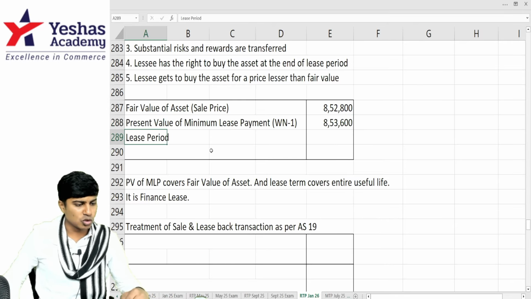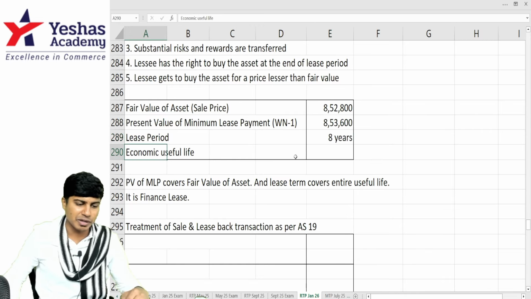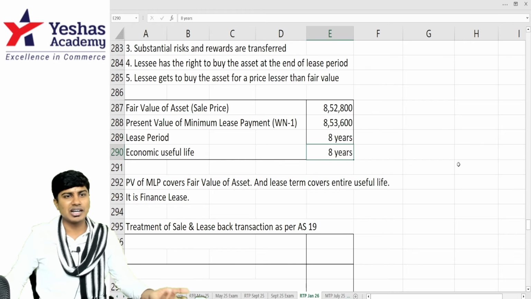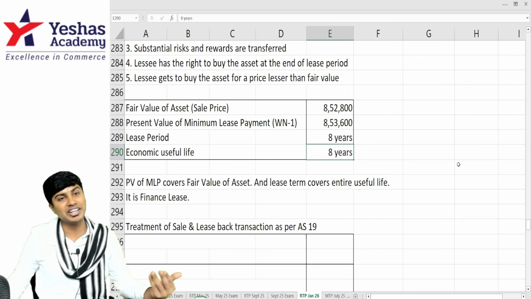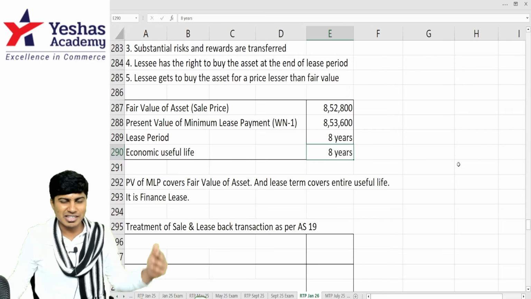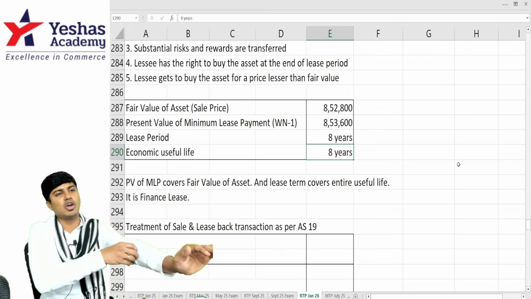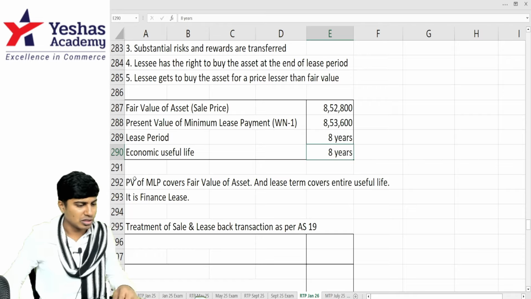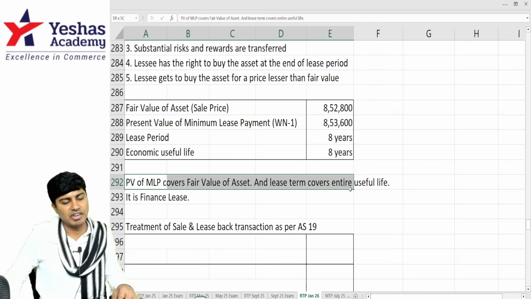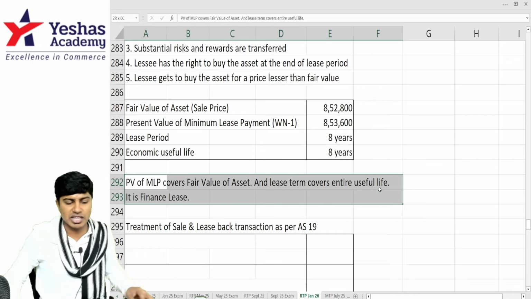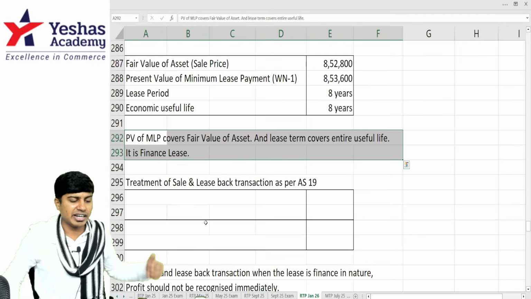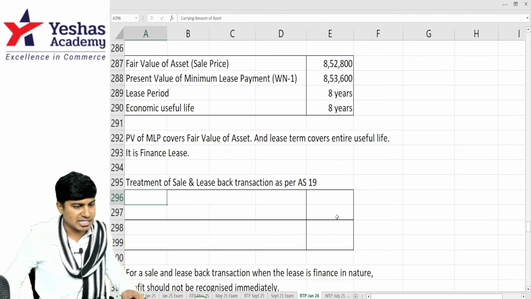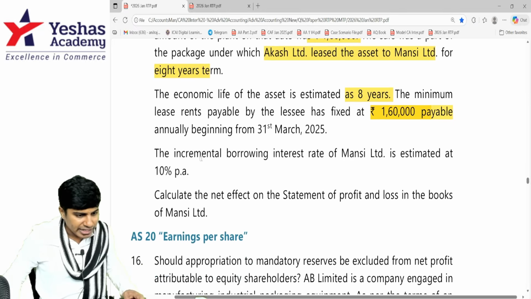And the remaining useful life of the asset is 8 years. The lease period is 8 years. So it's covering, not substantially, it's covering the entire remaining useful life. This is a very evident proof that the lease that it follows is finance lease. What is the lease that it follows? Present value of MLP covers fair value of the asset and the lease term covers entire useful life. It is what lease? Finance lease. I've sold the asset and I've taken it back on what lease? Finance lease. So the incremental borrowing interest rate is determined at 10%.